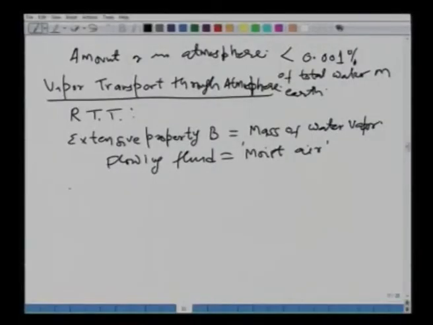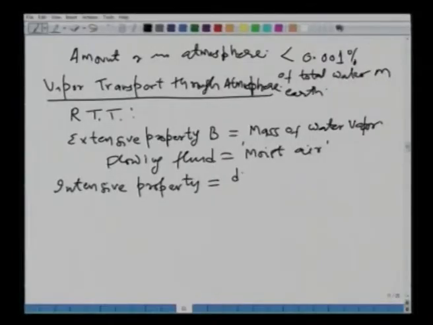Okay. Therefore, how do we define the intensive property in this case? I would like you to think about it very carefully. Earlier we have been saying that the intensive property corresponding to the mass is always dB by dm. Okay. However, if you think about it, what is this physically? Let me first write it and then we will come to it.